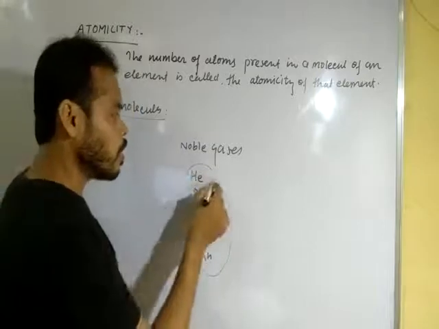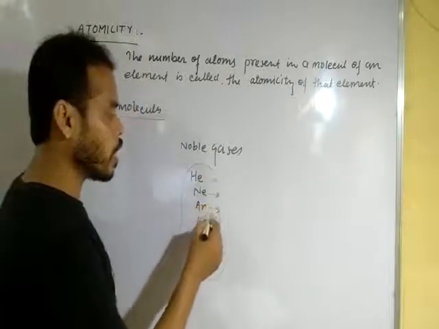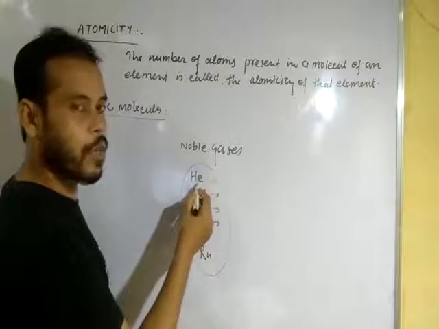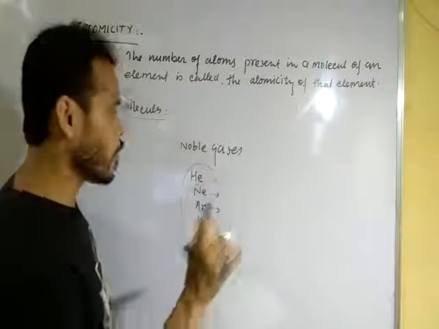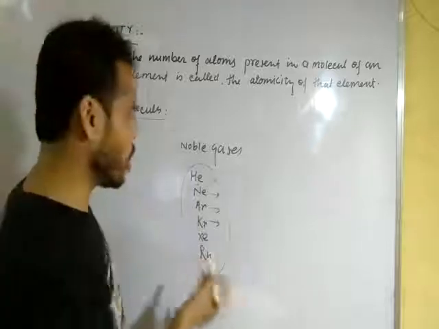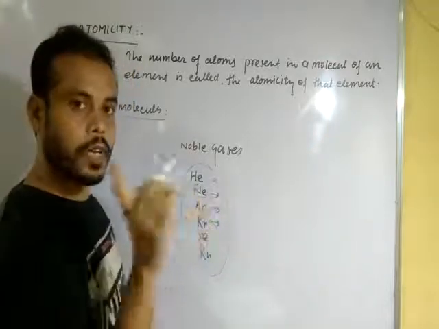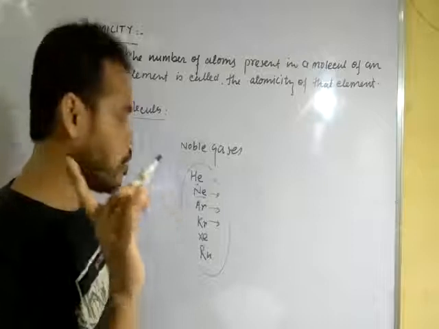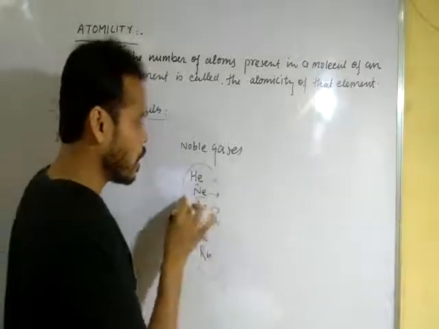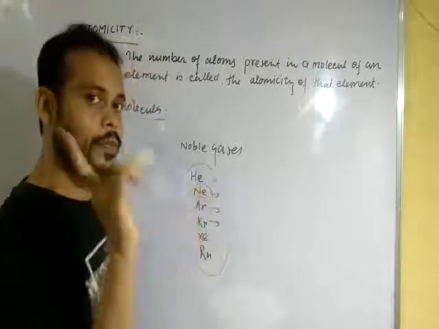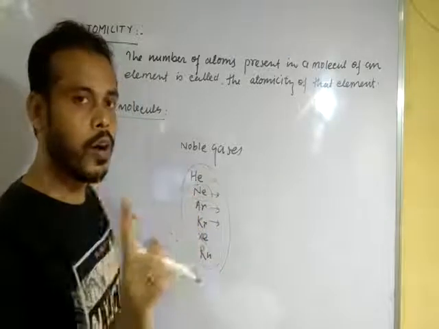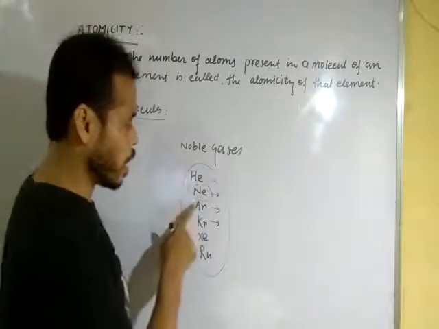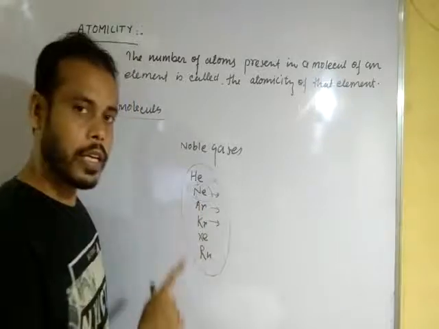The symbol of helium also represents one atom of helium and one molecule of helium. Neon represents the element neon, also one atom of neon and one molecule of neon, like argon, krypton, xenon and radon.